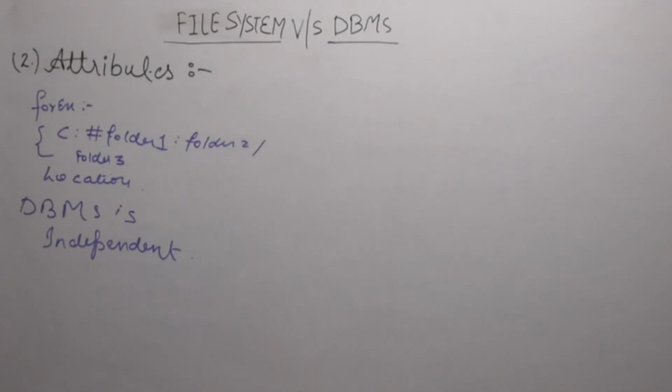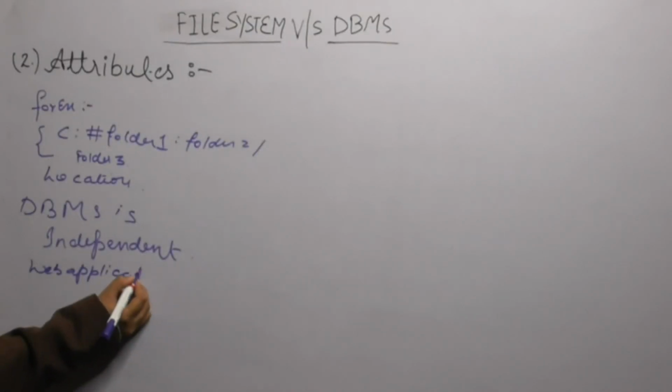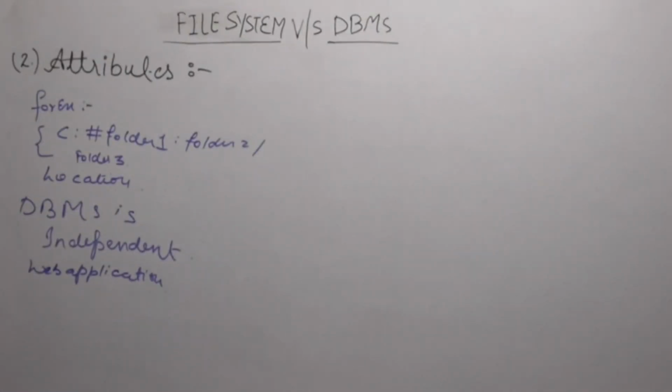Platform could be anyone, like any web application. For example, using any web application I am accessing my data. So I will not require any particular attributes. I don't need to give file names or location. I don't need any file permission in DBMS. But in the file system, you definitely need to follow these attributes.